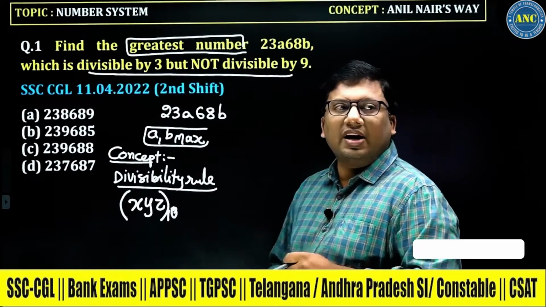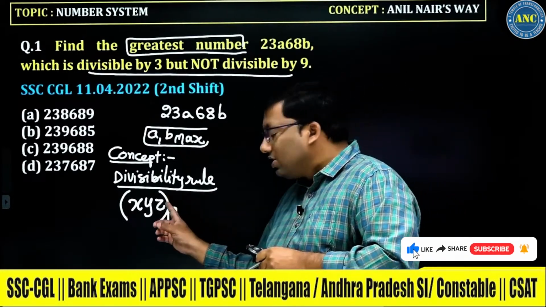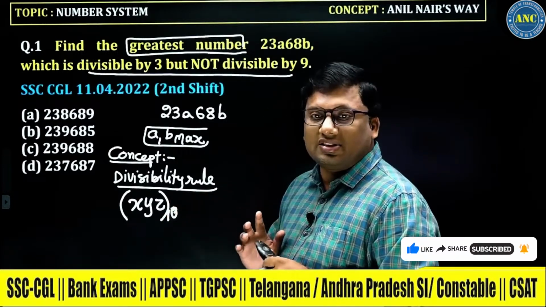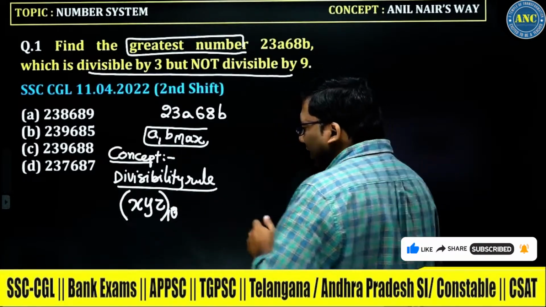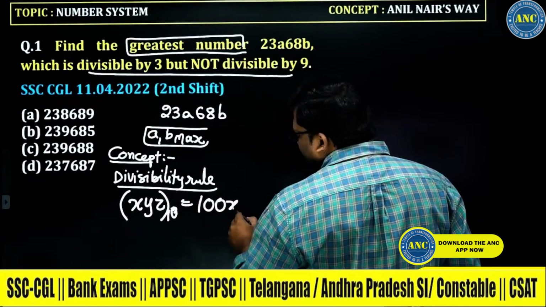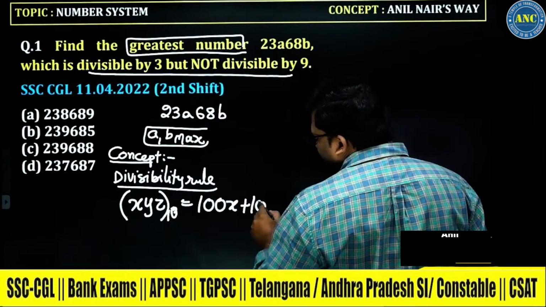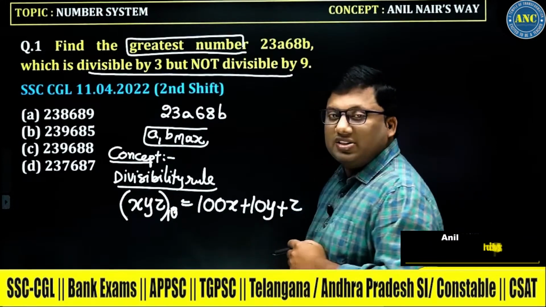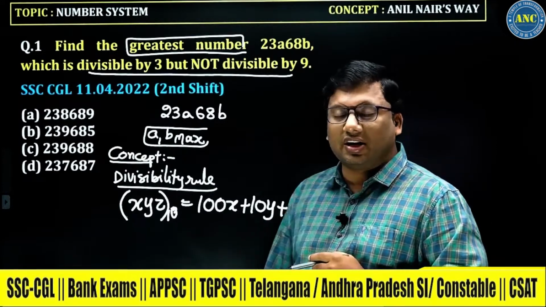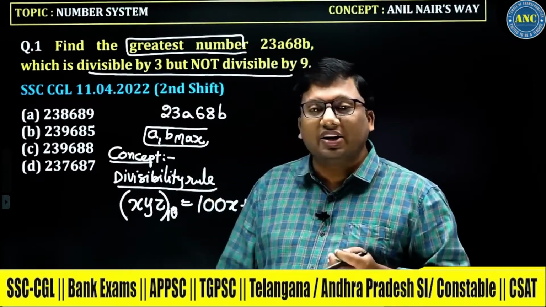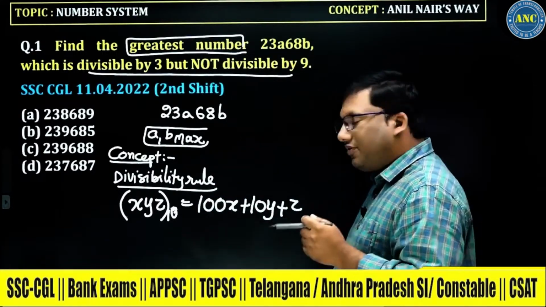XYZ is a random 3-digit number. Z is the units place, Y is the tens place, X is the hundreds place. So X is there in the hundreds place, so the value will become 100X. Y is there in the tens place, so the value will become 10Y plus Z. I took any 3-digit number. Once I understand the 3-digit number, then I will get into the concept of 4-digit, 5-digit.